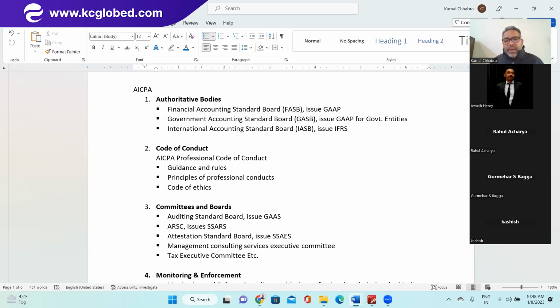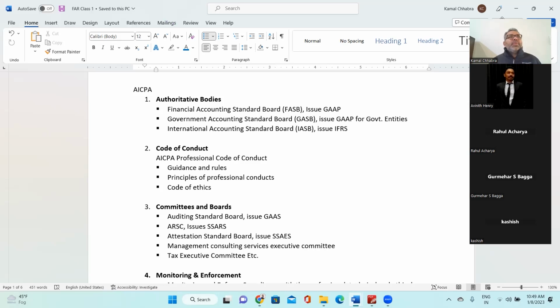The third body is the IASB, the International Accounting Standards Board, which coordinates at a global level and issues IFRS. Now, for a very long time, maybe almost 5, 6, 7 years, most of the new US GAAP coming out is very much aligned with IFRS. That is because of a new committee they formed internally in the AICPA, which coordinates for IFRS with the International Accounting Standards Board.